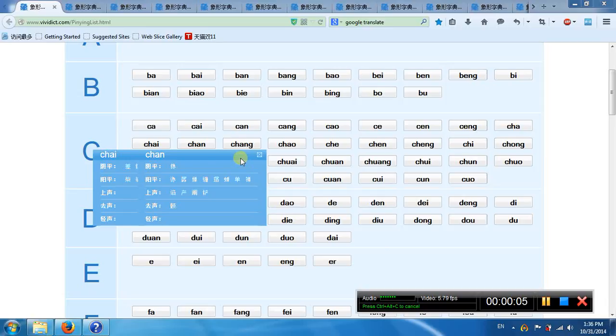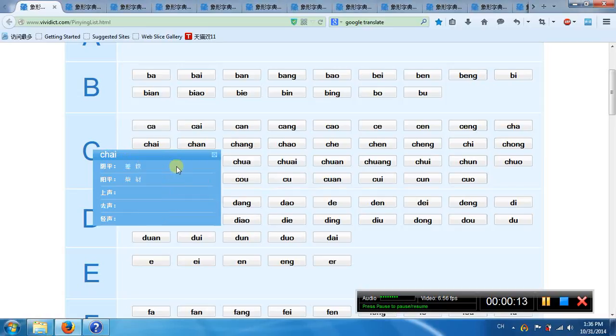Today we talk about the Chinese characters with Chai and Chan. It's two sections. In Chai there are four characters. In first tone there's two, second tone Chai. This is Chai, this is Chai, okay?